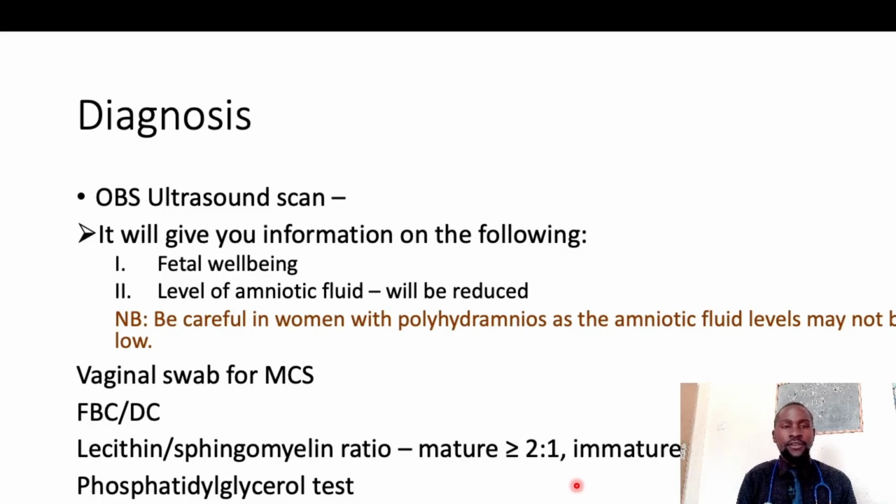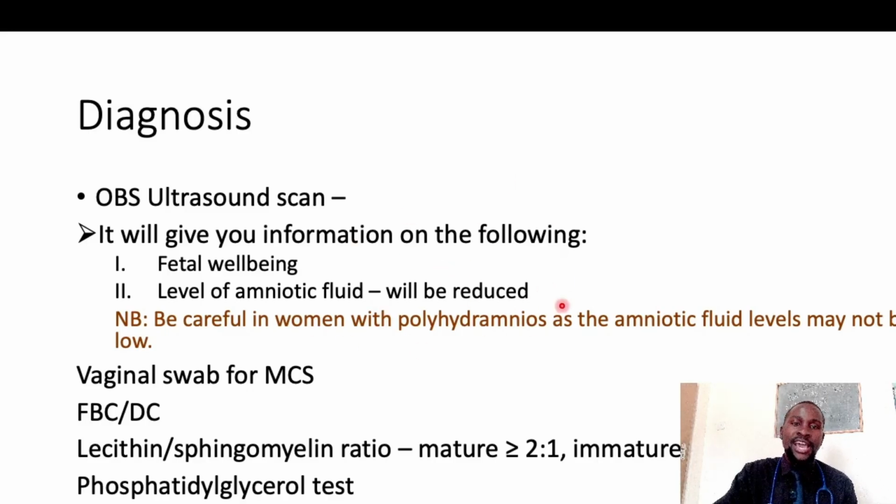The other part of the diagnosis is the obstetric ultrasound. So you can order an ultrasound scan. Okay, so it will give you information on the following. Once you do an obstetric ultrasound, it will give you information on the fetal well-being. How is the fetus doing? It will give you information on the level of amniotic fluid, which in most cases may be reduced. Okay, why? Because this fluid is leaking. There's leakage of fluid, and so you find that the amniotic fluid levels will reduce.